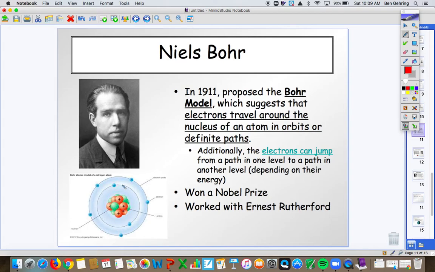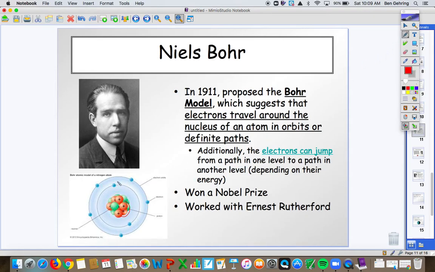And so think of it like planets in the solar system. Here's the sun. We have Mercury going around this first path, Venus goes on the next one, Earth, Mars, and so on and so forth. Now think of it as multiple Venuses, multiple Mercuries, all going in the same path, that belt. And he concluded there are no electrons found in the gaps. So they can't be found here in the middle. Just like our planets, there's no planet found in between Mercury and Venus. There's nothing found in between Venus and Mars as far as a planetary object. If you think of it in that sense, that's one way to rationalize it.